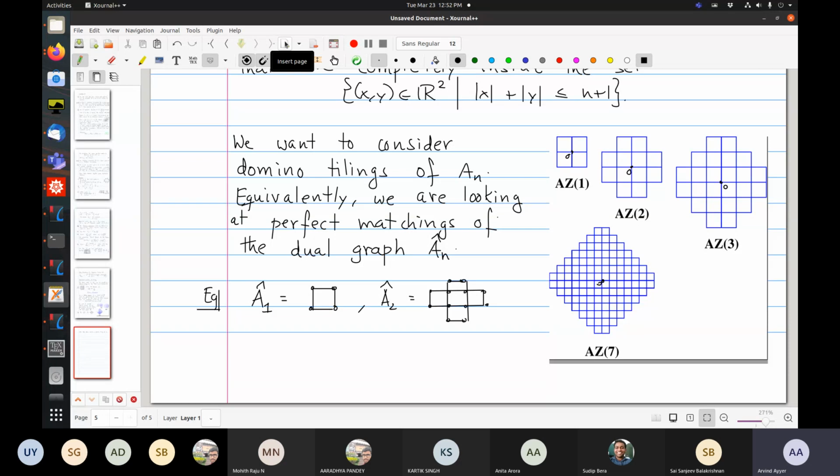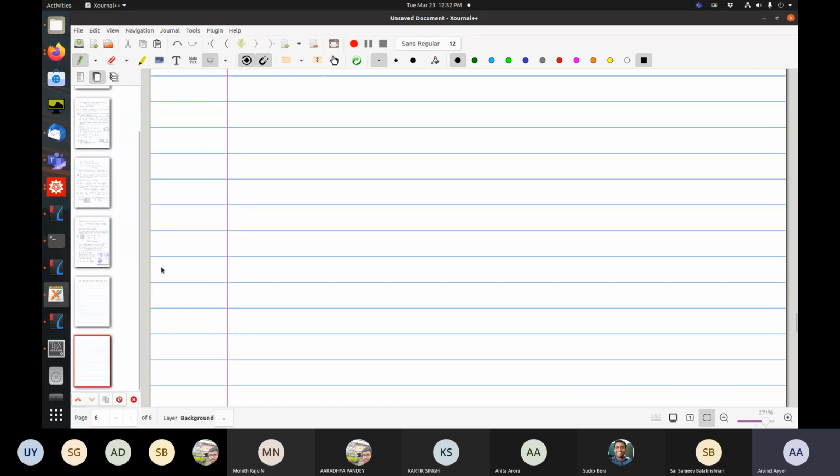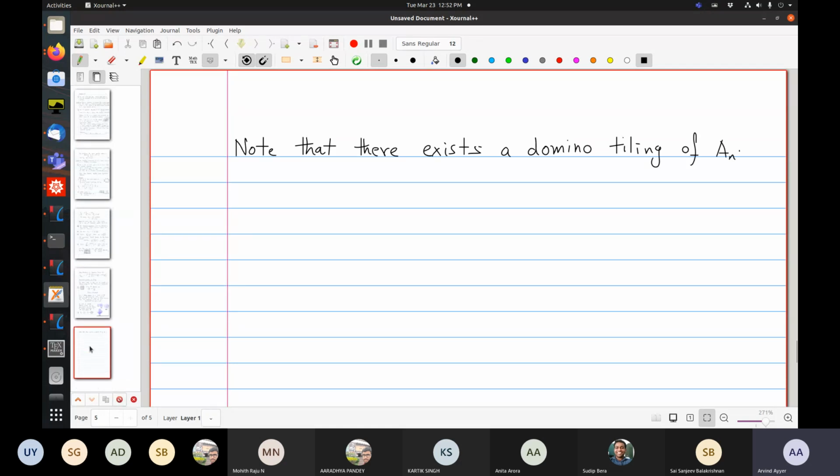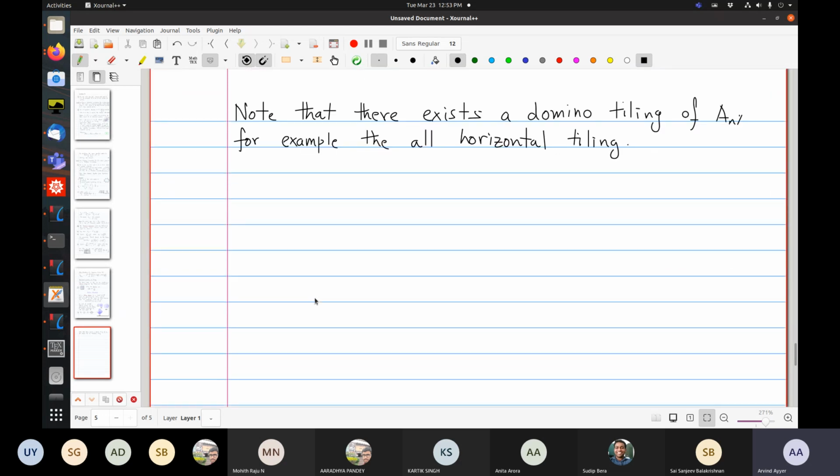So for example, the all horizontal or all vertical. Right. So let me just show you for A_2.